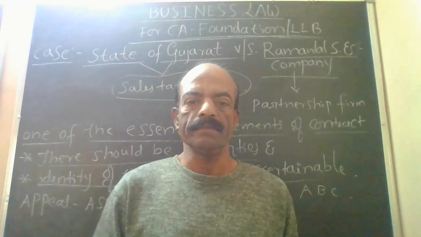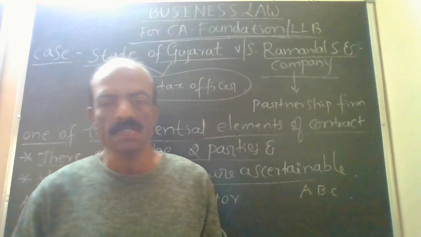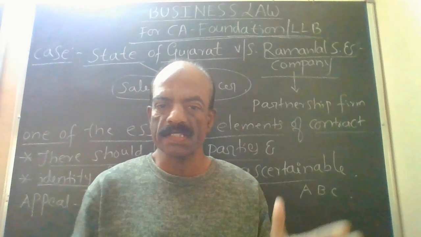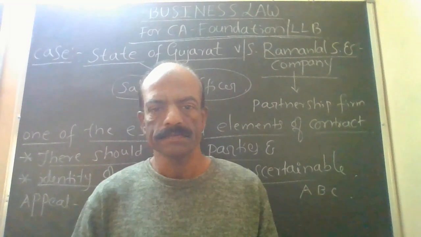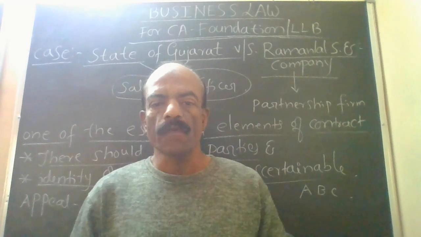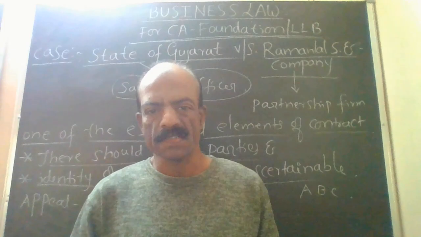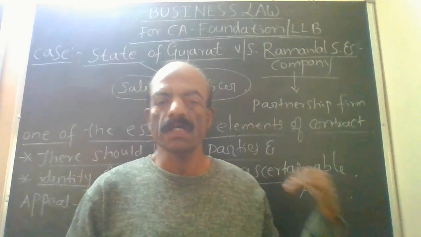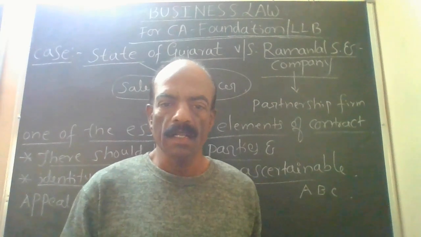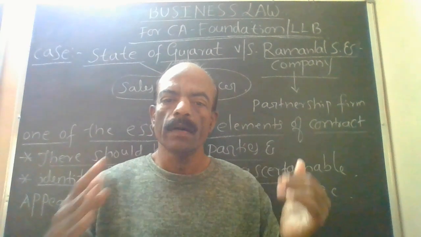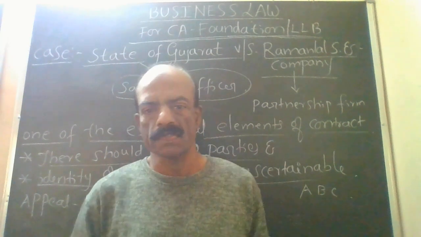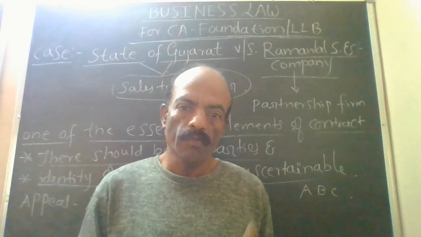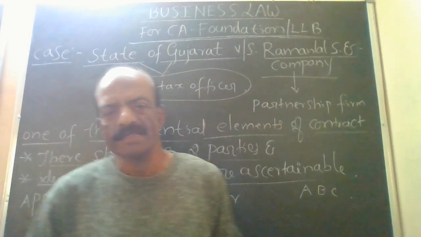But at that time, the sales tax officer levied sales tax on dividing the assets. The partners refused to pay, arguing that this is not a sale, they are only dividing the assets among themselves. But the sales tax officer forced them to pay.